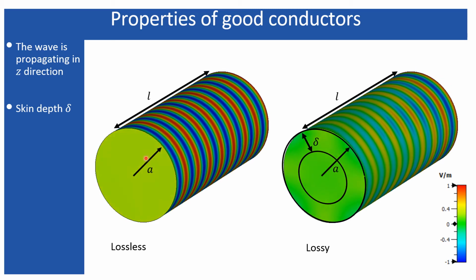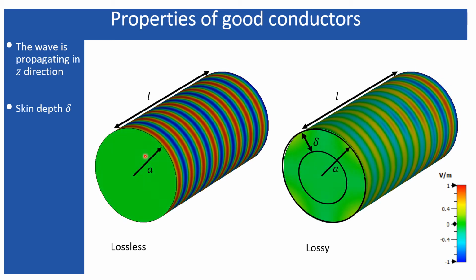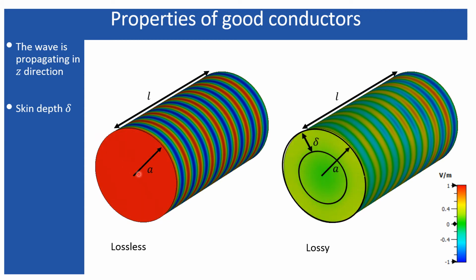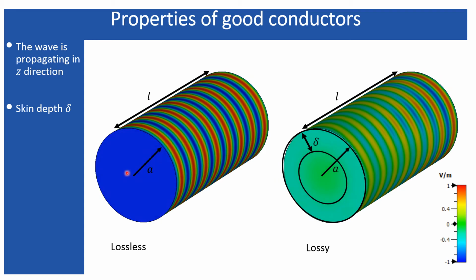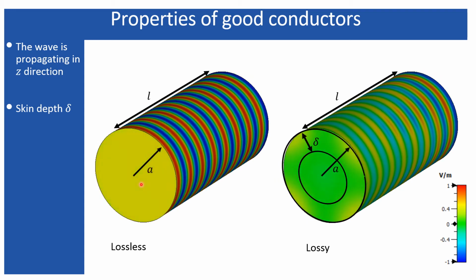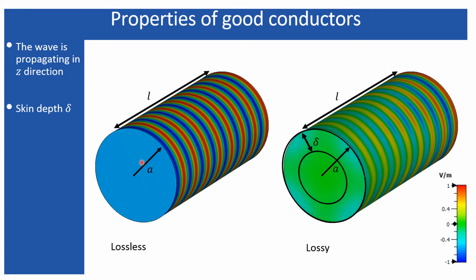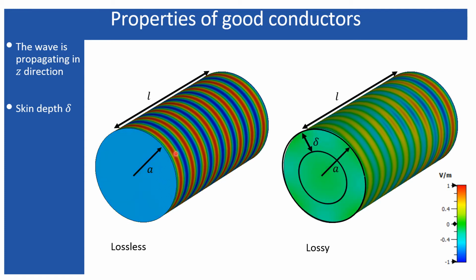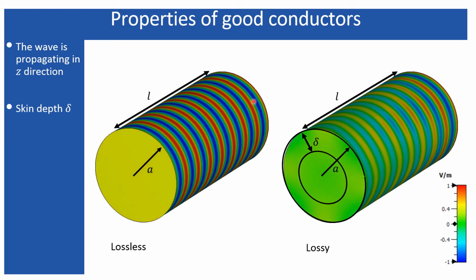At the wave front, you can see either the peak, that is the red one, and after that you will get a zero. Then the negative peak, then zero, then again positive peak, then zero, then again negative peak. So the amplitudes are being maintained, whatever they were at the initial position.